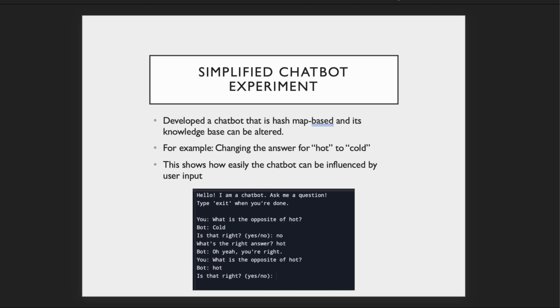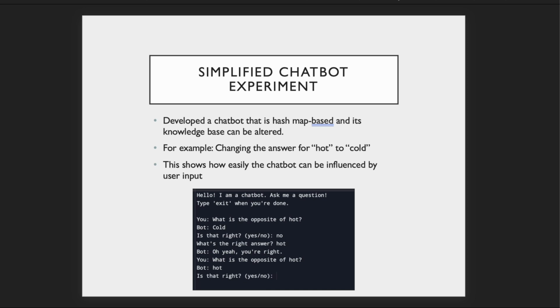Based on the image, it says, "Hello, I am a chatbot, ask me a question." For the user, we asked it what is the opposite of hot, and it correctly answered that the opposite of hot is cold, and that was the correct answer. Then the chatbot asked us, "Is that correct?" And we wrote, "No, it isn't correct." So the chatbot asked us, "What's the right answer?" And we put hot. And then the bot replied with, "Oh yeah, you are right."